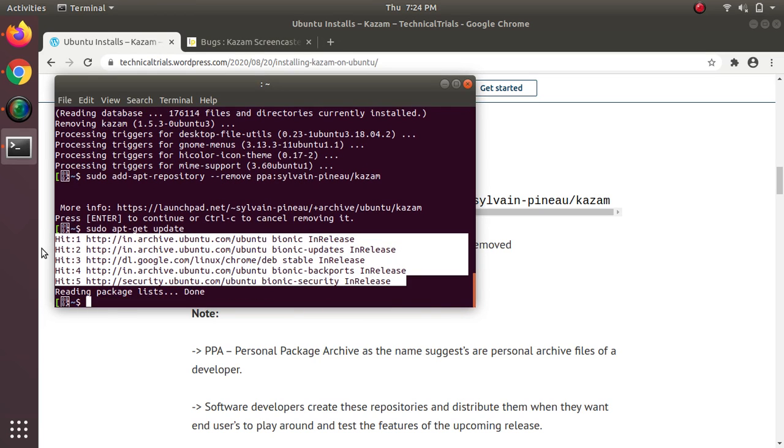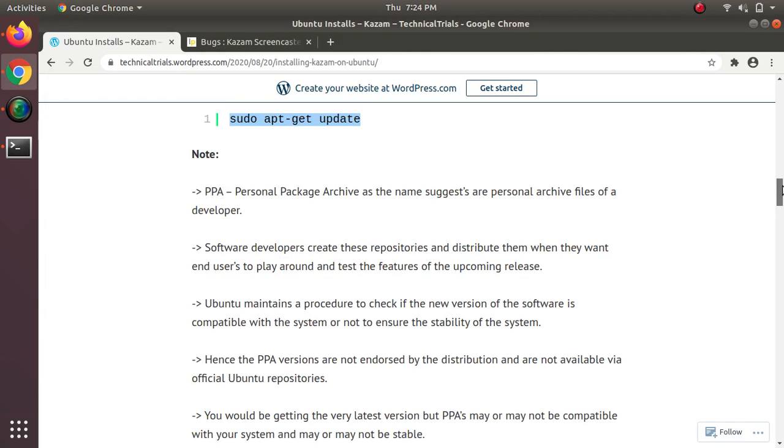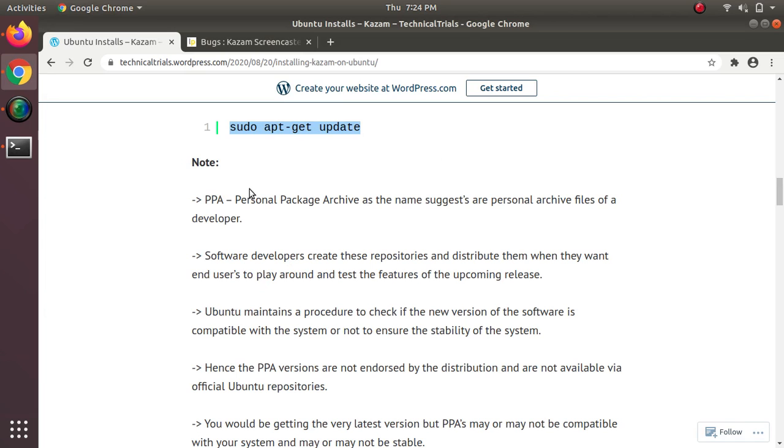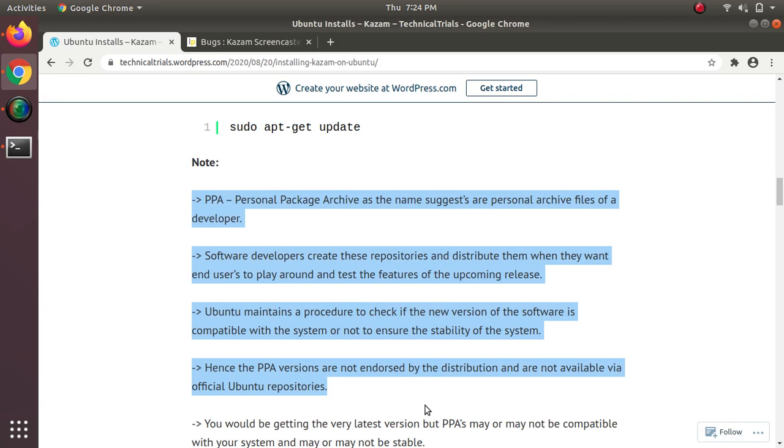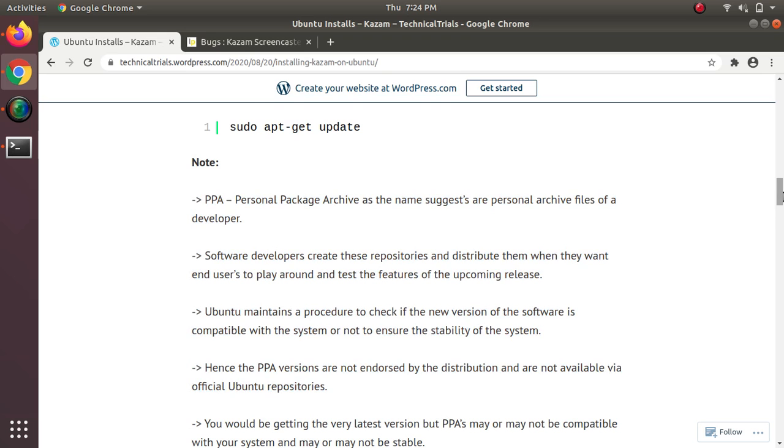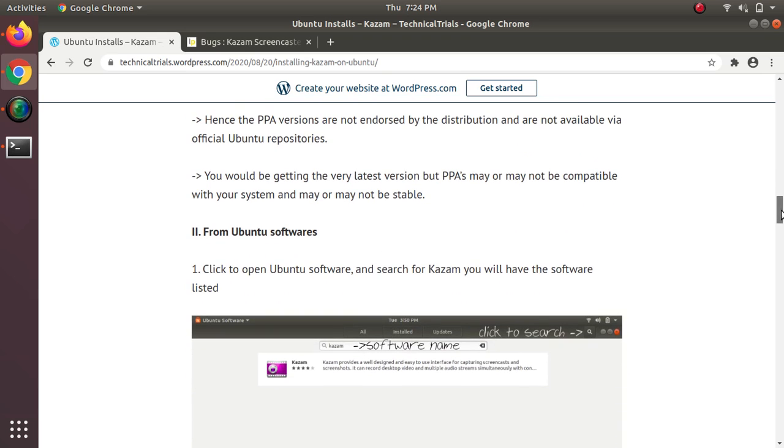So those are the steps for installing and uninstalling this particular software from command prompt. Next, we'll be seeing how to install it from Ubuntu softwares. Also, we have mentioned note under each of the sources. Please go through the note and decide for yourself from which source you want to be installing. Now let's see how we can do it from Ubuntu softwares.